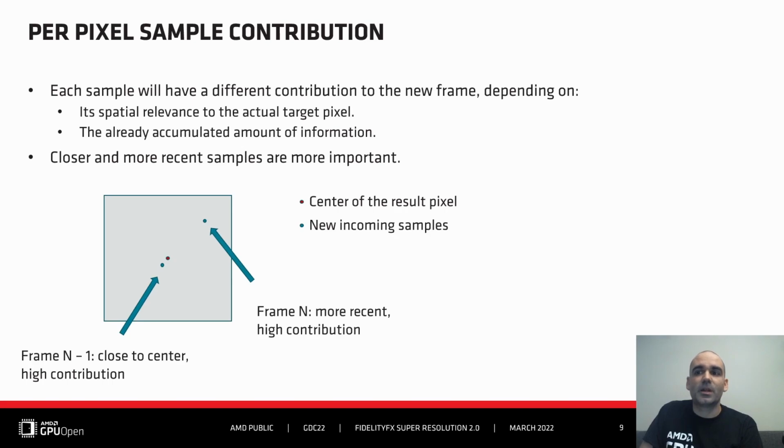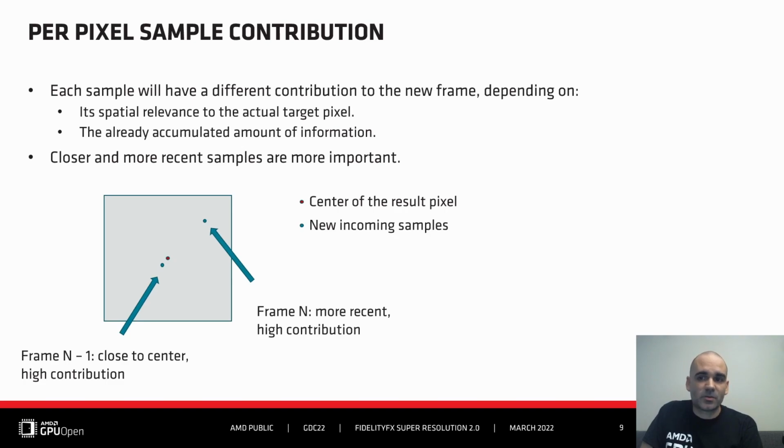So let's see how samples contribute to the new frame. Each new frame adds new information to the output image, but not all samples have the same importance. Each sample's contribution depends on its offset location with regard to the target location. The closer it is, the higher importance it has by the time it is generated. And its age: newer samples are more relevant to the current accumulated frame.